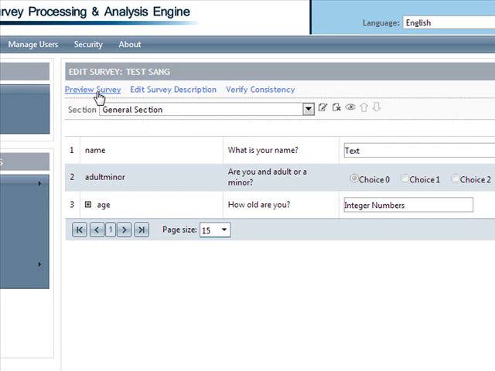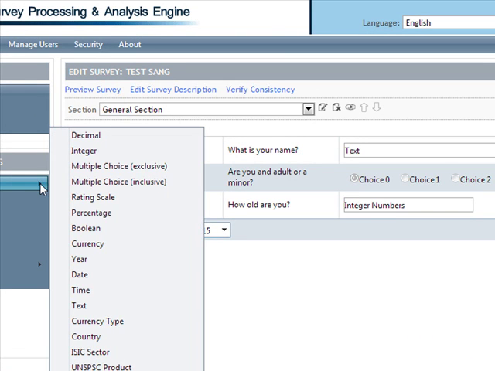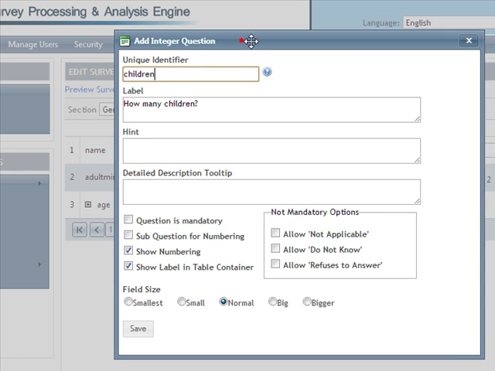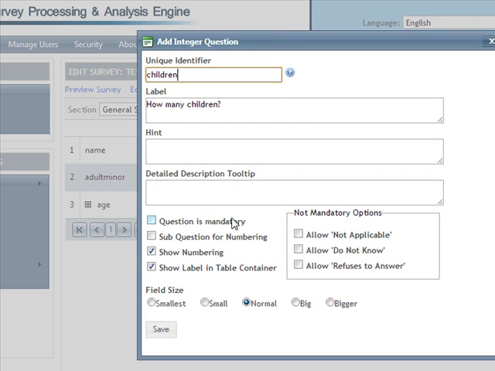Now, there is another common issue when building a survey. Say, for example, that you want to know how many children this person has, but you want this to be shown only for the people that have chosen adult as the type of person.